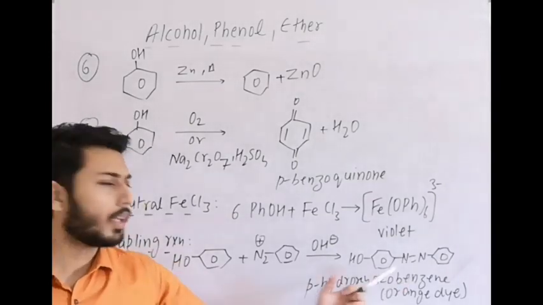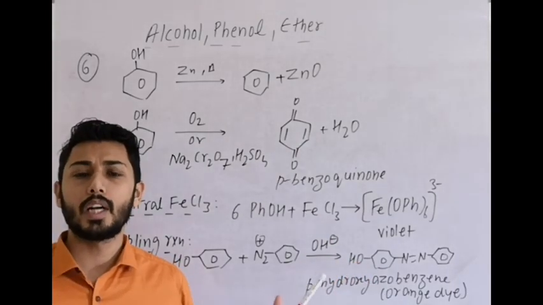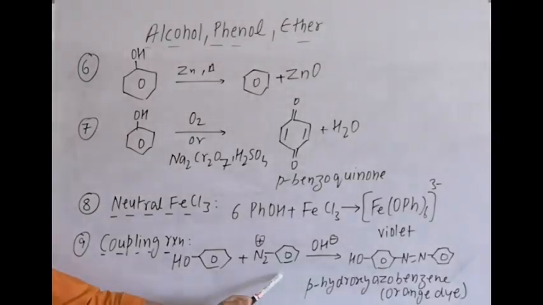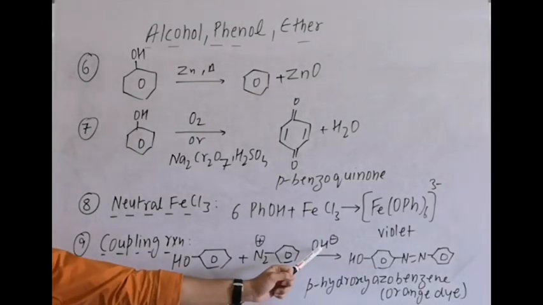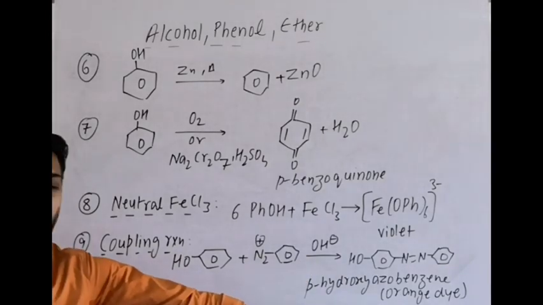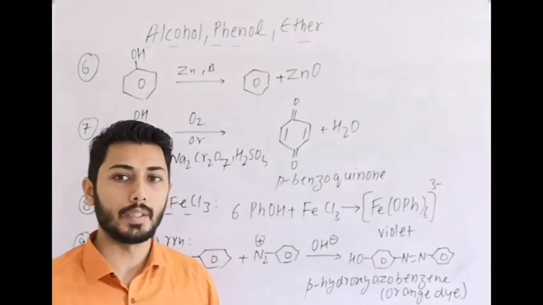hydroxyazobenzene. If you do not remember this reaction, it is again given in nitrogen containing compounds under diazo coupling. So phenol with diazonium salt in weakly basic medium, pH around 9 to 10, gives an orange color dye and this compound is para-hydroxyazobenzene.